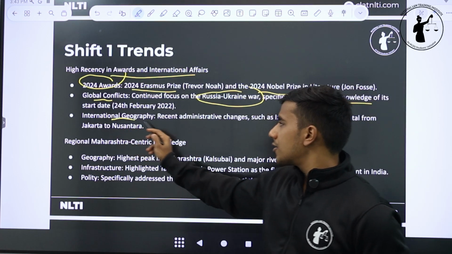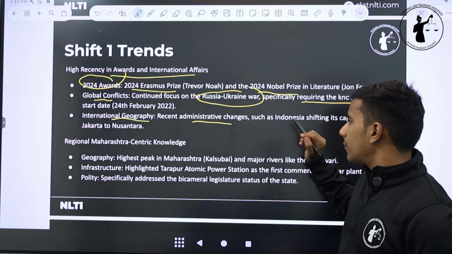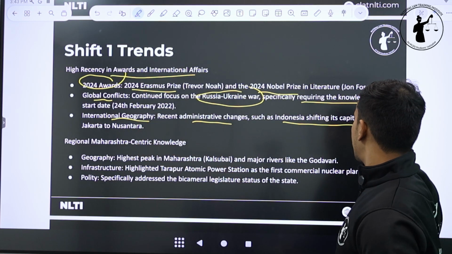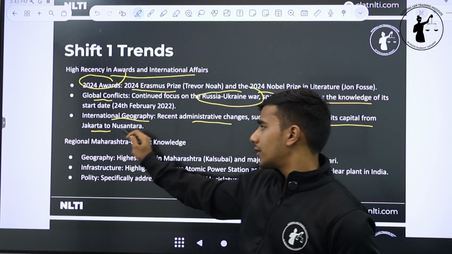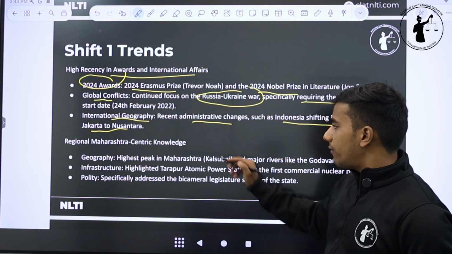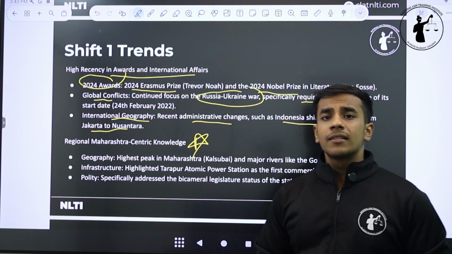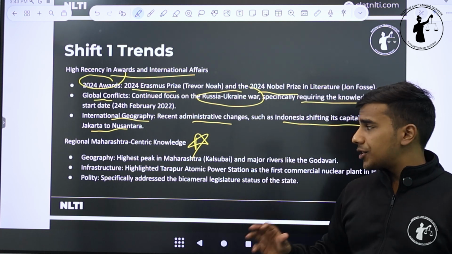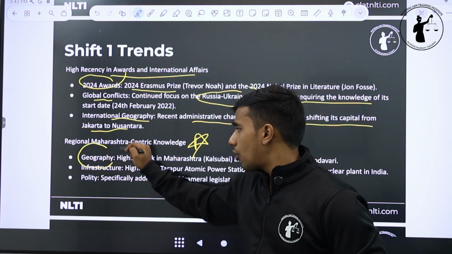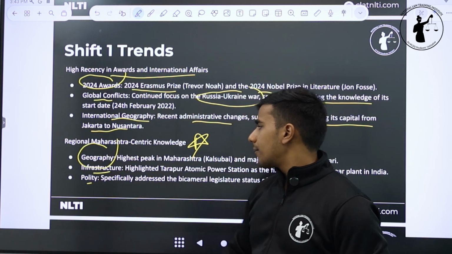Some questions on international geography also. For example, recent administrative changes such as the Indonesia shifting its capital from Jakarta to Nusantara. Now, another thing to note, very important, is that the paper is highly Maharashtra centric. You will see questions that pertain to Maharashtra's geography, Maharashtra's infrastructure and Maharashtra's polity.